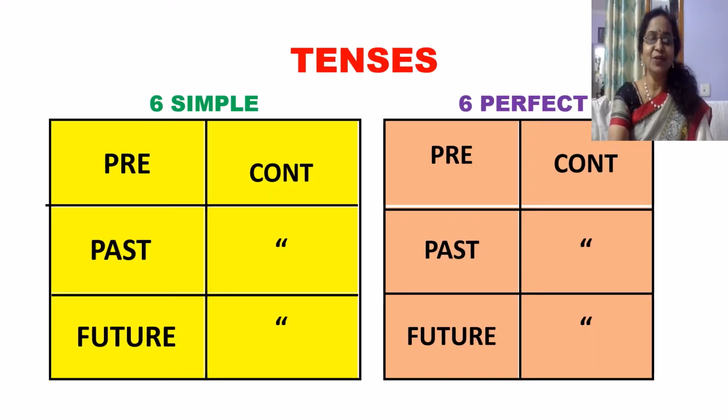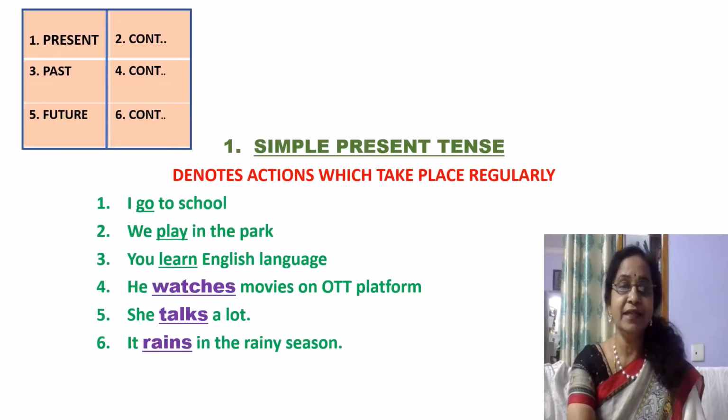Okay, so these are the 12 tenses I was talking about just now: the present tense, past tense, future tense, and present continuous, past continuous, future continuous. These are the 6 simple tenses and these are the 6 perfect tenses. So let us begin with the simple tenses. First we are going to talk about the present tense.